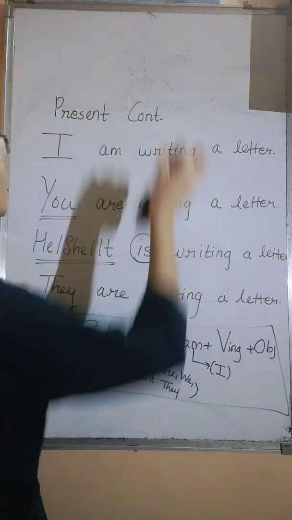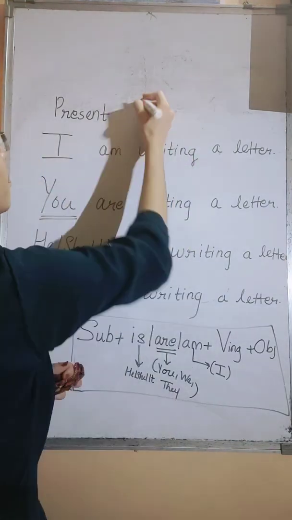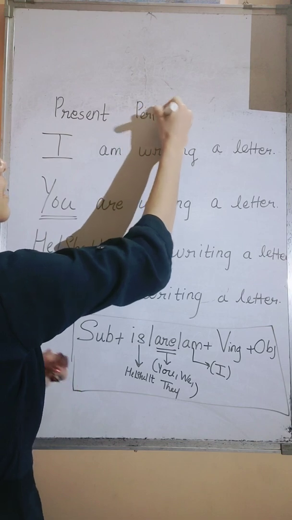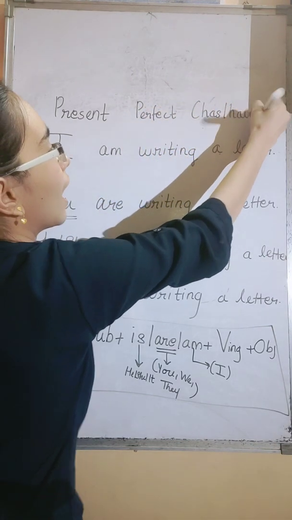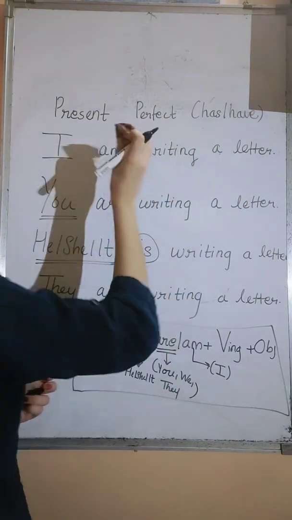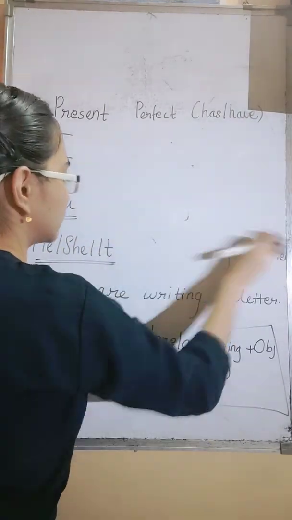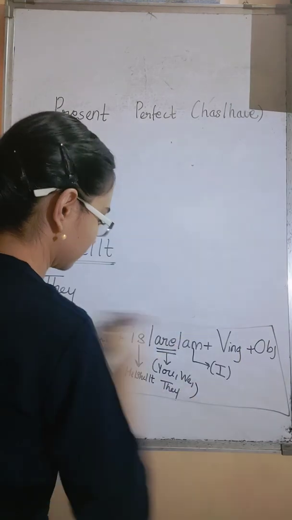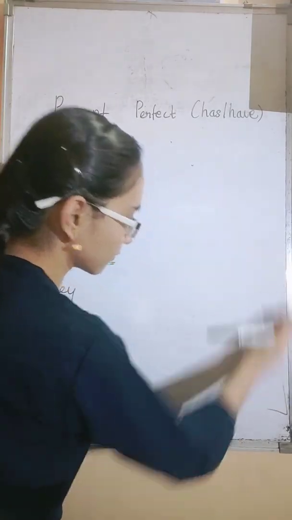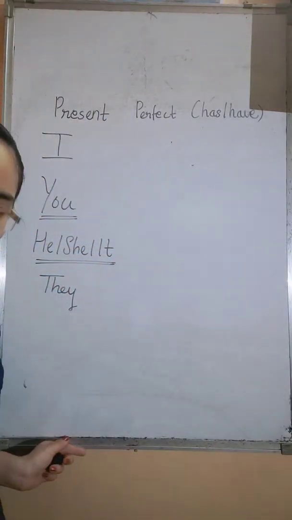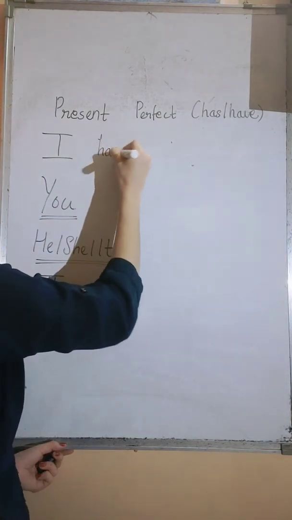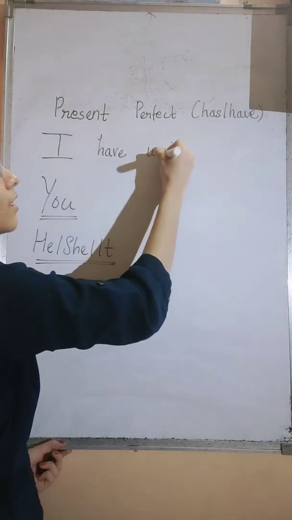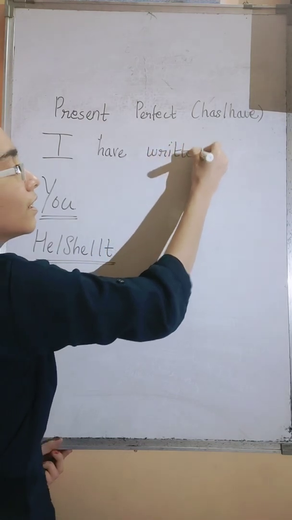Next comes present perfect tense, and here we are going to use two words, has or have. So let's see here. I have written the letter.